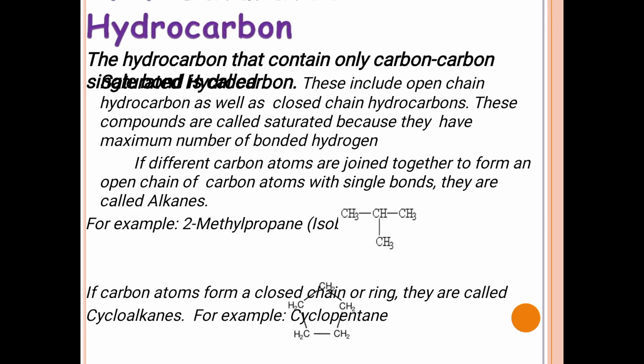We'll see what saturated hydrocarbons are. Saturated hydrocarbons are the hydrocarbons that contain only carbon-carbon single bonds. If a compound contains only carbon-carbon single bonds, then we can call it a saturated hydrocarbon. For example, alkanes.